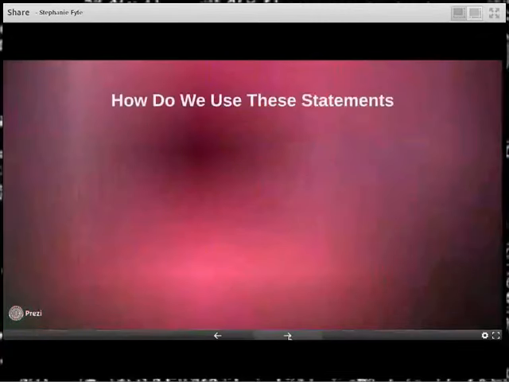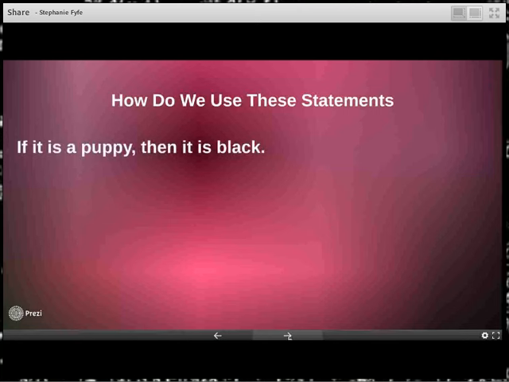So the last thing I want to bring up is how we really use these statements. So if I have something like, if it is a puppy, then it is black, I assume the first statement is true because I want to get into that true false for the whole statement. So let's assume it is a puppy. And we're going to do that in most of our true statements.